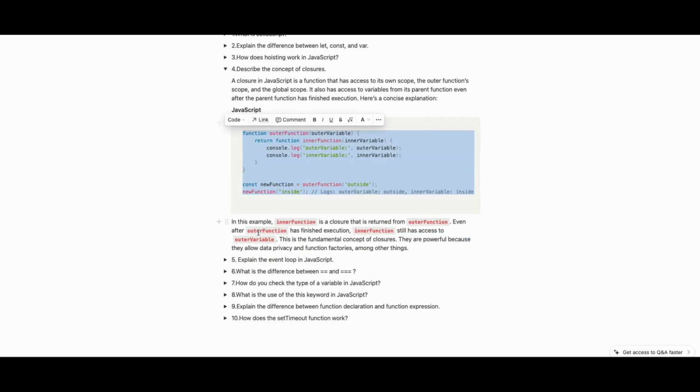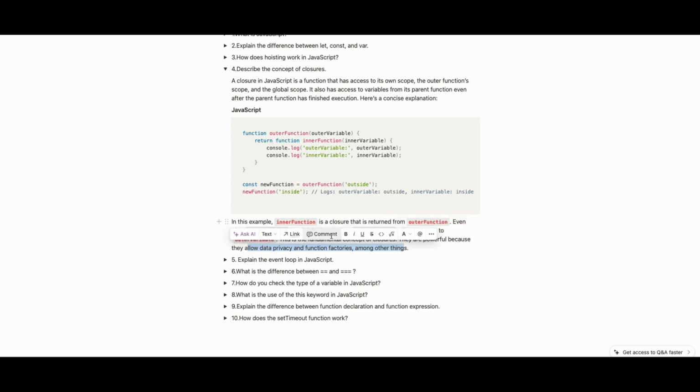You can check it. In this example, the inner function is a closure that is returned from the outer function even after the outer function has finished execution. The inner function still has access to the outer variable. This is the fundamental concept of closures. They are powerful because they allow data privacy and function factories among other things.